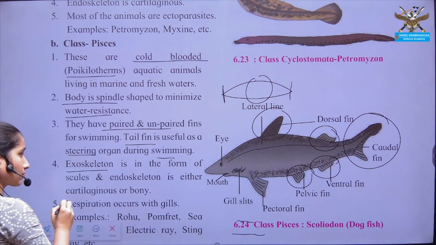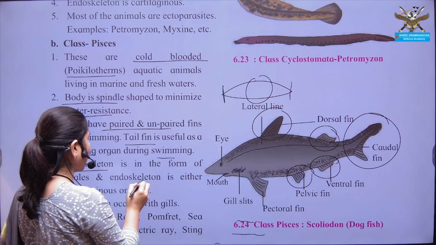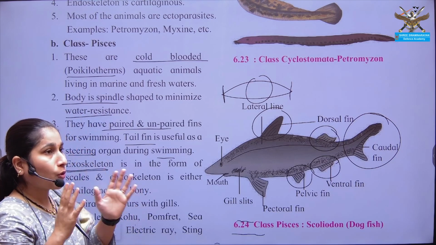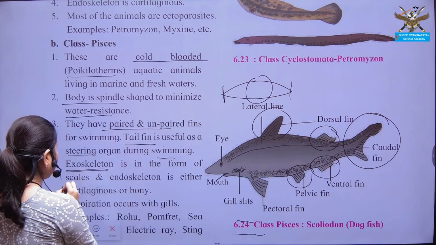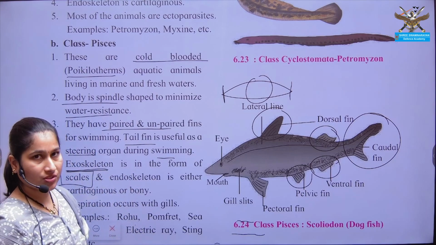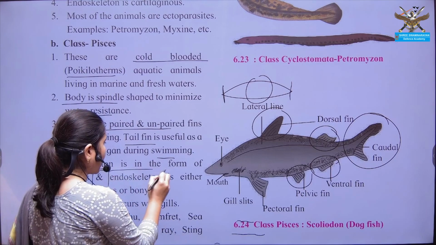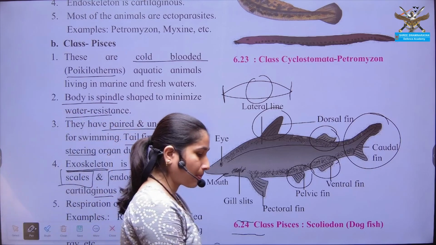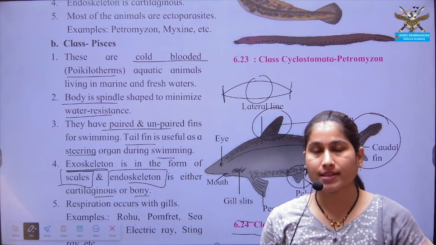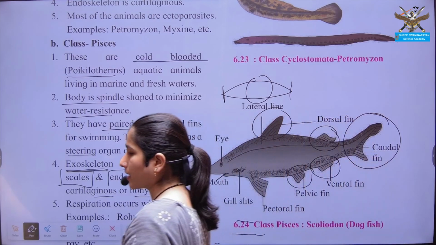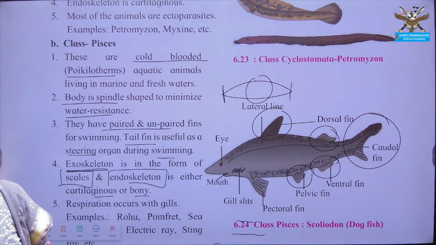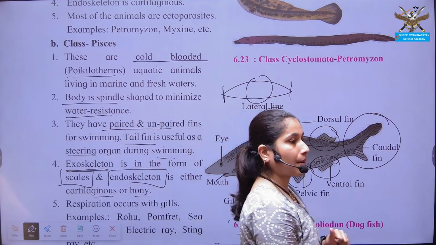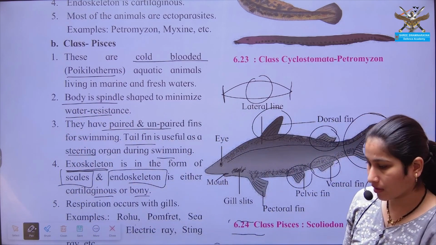Endoskeleton and exoskeleton. Exoskeleton, that is the external supporting structure, is scale. And endoskeleton may be cartilage or bones. So in class Pisces, the endoskeleton can be seen of two types, cartilaginous and bony.